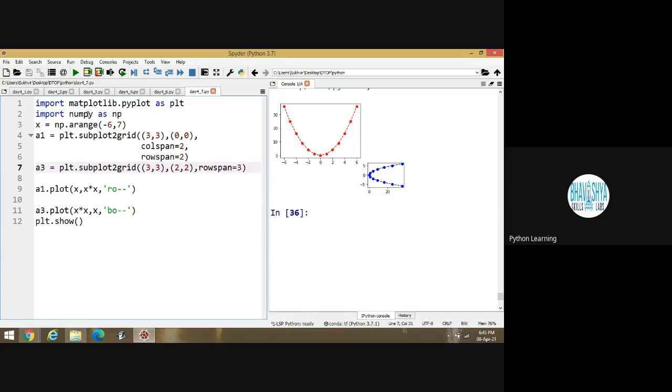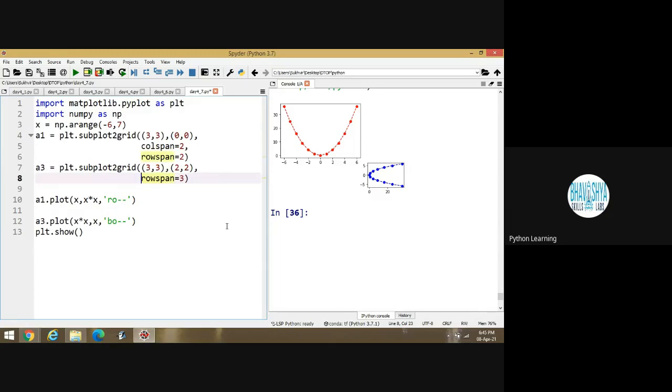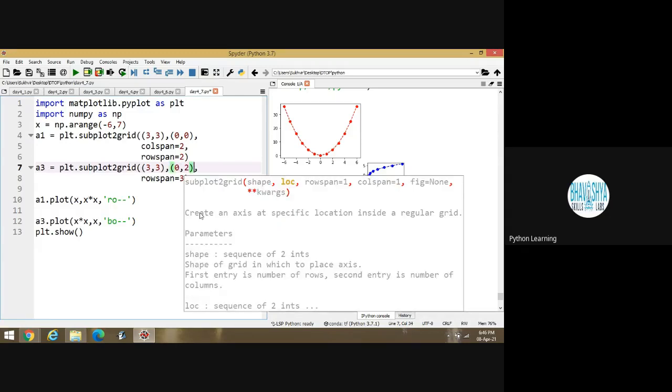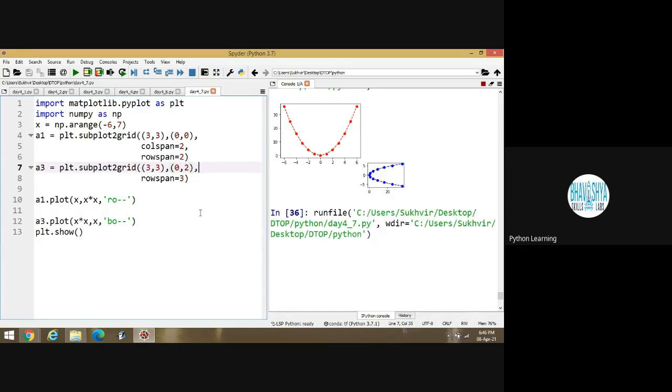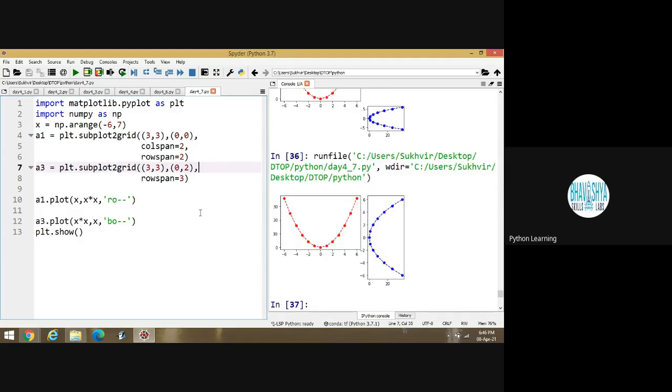Row span is equal to 3. Okay. I have to start this content from 0, 2. After that, I have to execute. Is it okay? I have to start from this block.